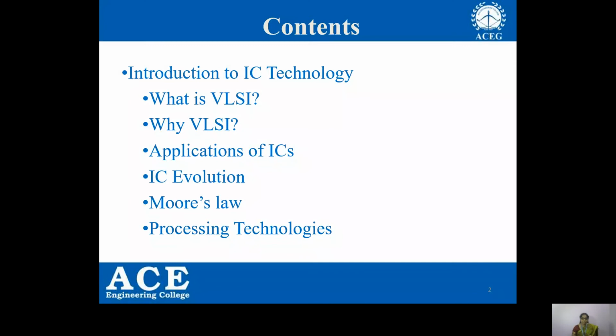The contents of Introduction to IC technology are: what is VLSI, why we are going for VLSI, applications of ICs, IC evolution, Moore's law, and the processing technologies.